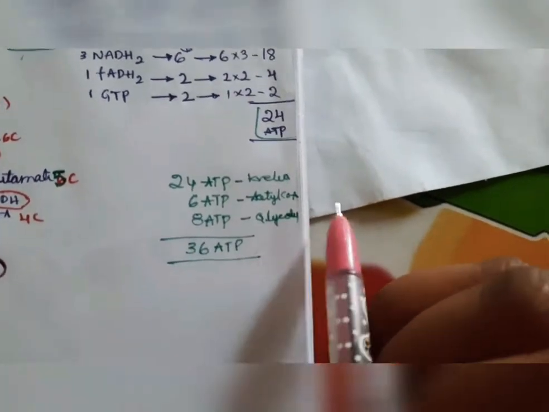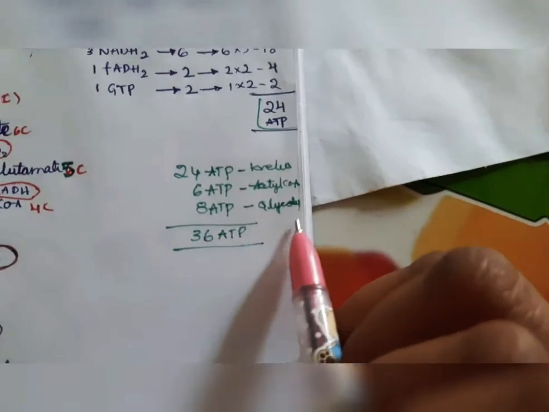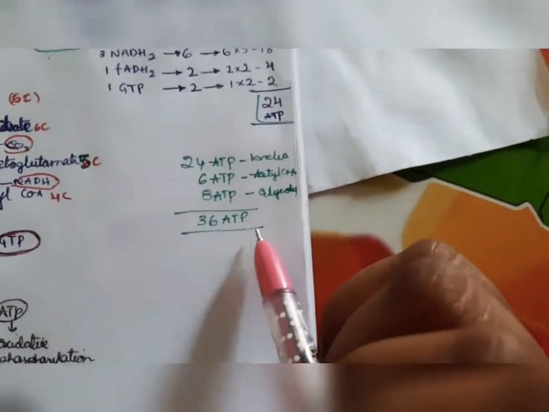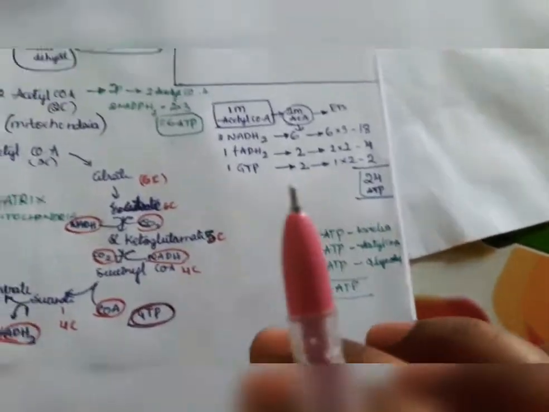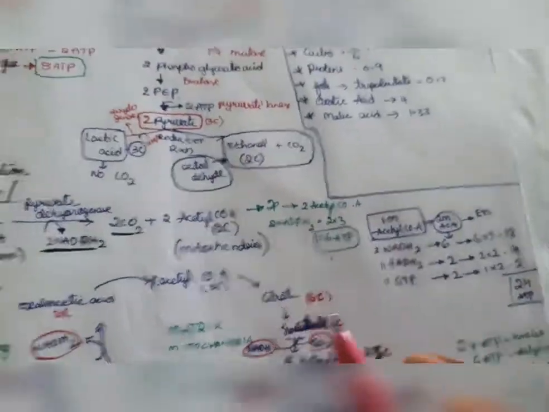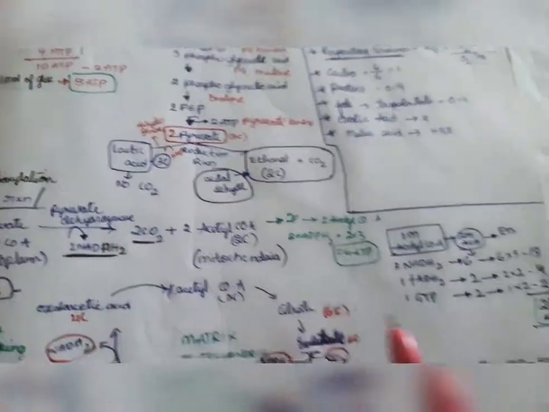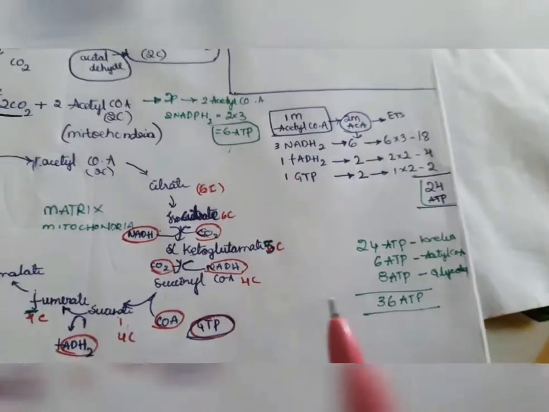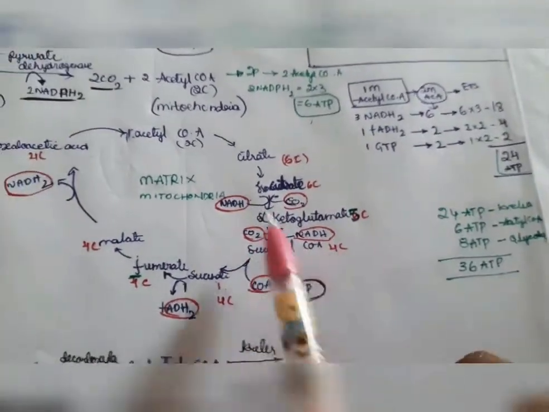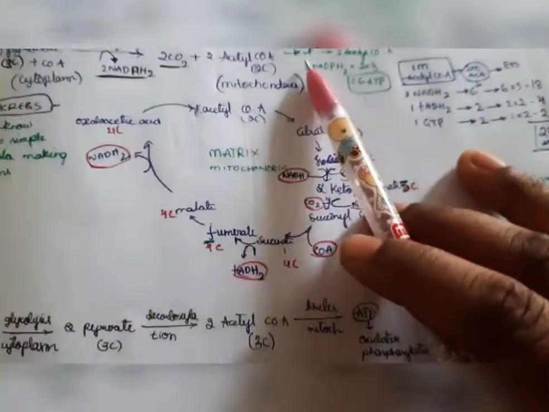Now we will calculate all the ATPs from all the cycles. That is 24 ATP in the Krebs cycle, 6 ATP from acetyl coenzyme A formation, that is the link reaction or decarboxylation, and 8 ATP in glycolysis. In total we will get 36 ATP. We said respiration is the oxidation of glucose to form ATP. Here we get ATP and carbon dioxide. This is the process.